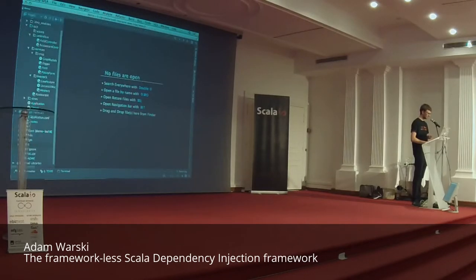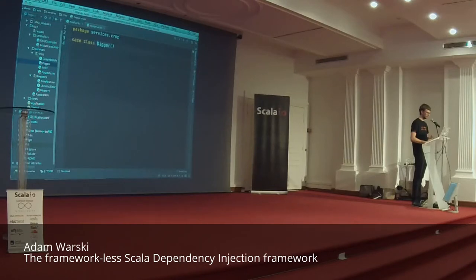Okay, so we still have some time, so I just want to quickly show you how we can use it in Play. So normally in Play, Play is great. However, one thing I don't like is that you have to create controllers as objects. So actually you don't have to, it's just the default way. So how can we use manual dependency injection or MacWire to improve it? So here I have an example in Play. It's exactly the same example that we have seen before, except that the classes are in separate files and they have their dedicated packages, right? So we have the crop package, where we have the digger and the field and the potato farm classes.